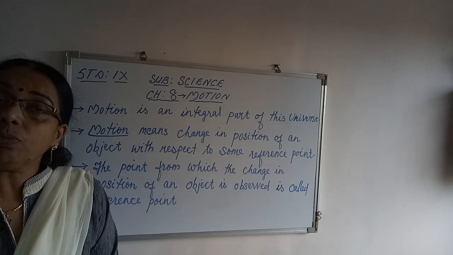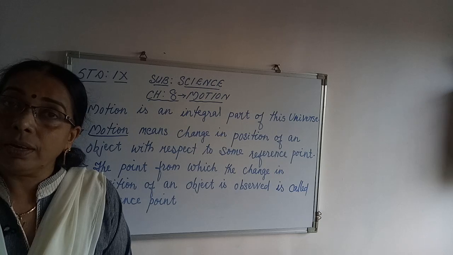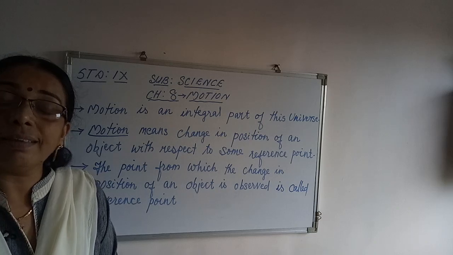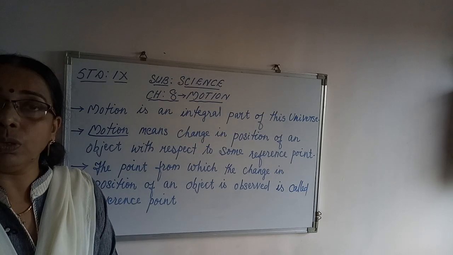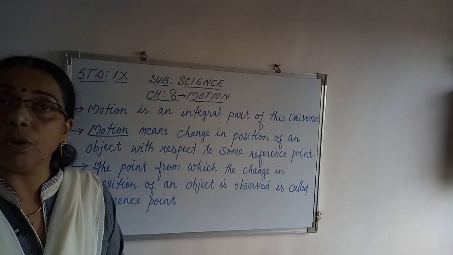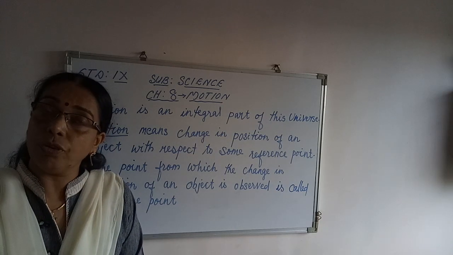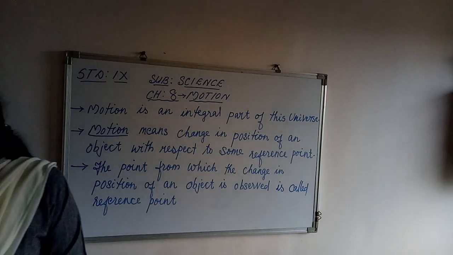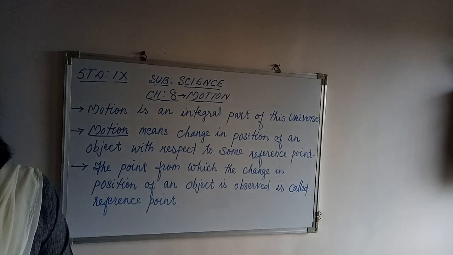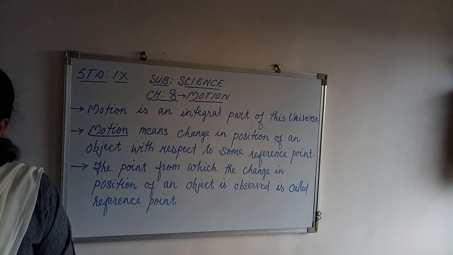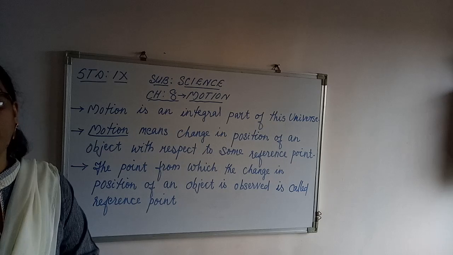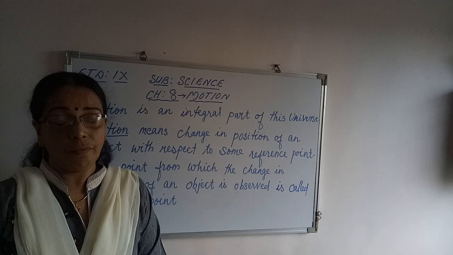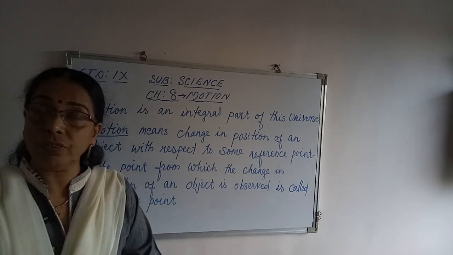So earth is moving. How can you infer it? It's only because of the motion of the earth that sunrise and sunset happen, and also the change of seasons, all because of the motion of earth. And when the object changes its position with time, we can say that the object is moving. So when can you say that an object is moving? When the object changes its position with time.